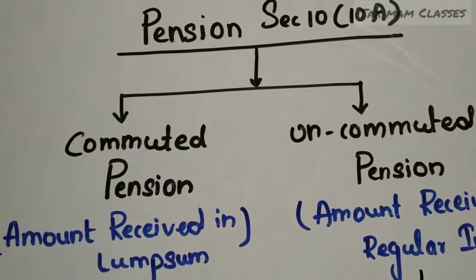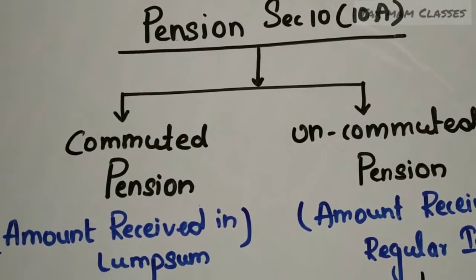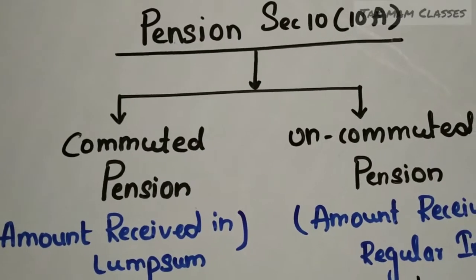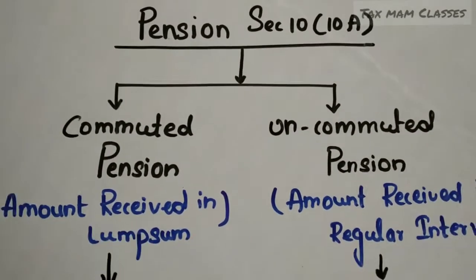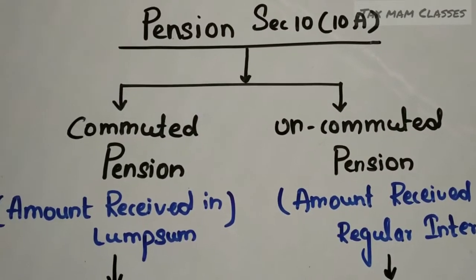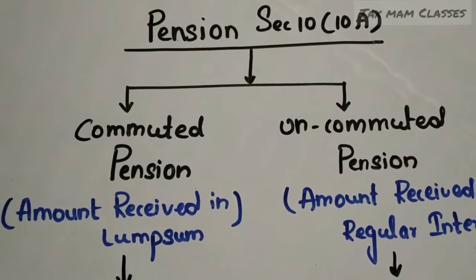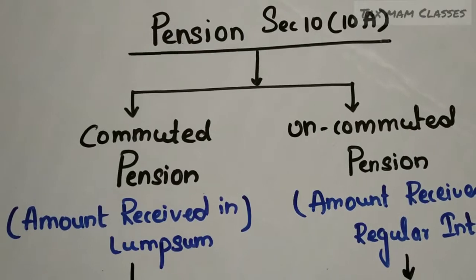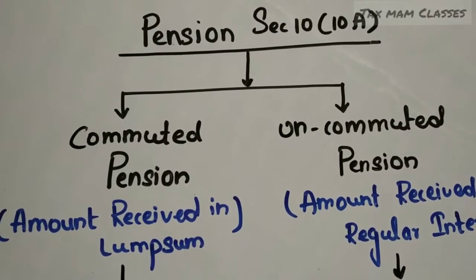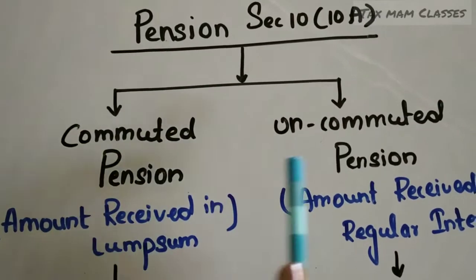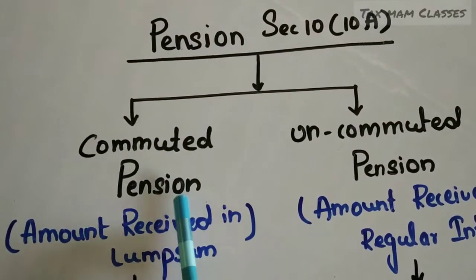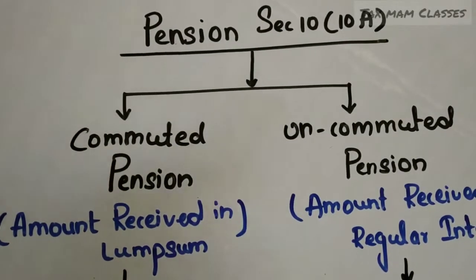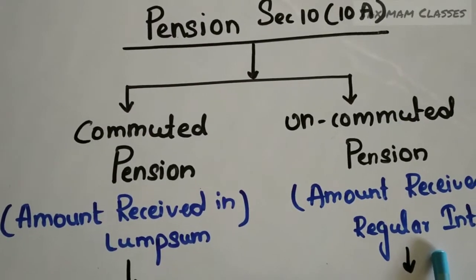In the last class we learned about gratuity, we saw the provisions and we did one example problem so that we understood the concept of gratuity. Then what is the difference between pension and gratuity? Gratuity is received on the eve of the retirement, whereas the pension is received for the past services rendered. That means after the retirement an employee will receive it. An employee can opt to receive the pension as a commuted pension or an uncommuted pension. What is a commuted pension? The amount he can receive in a lump sum, whereas an uncommuted pension means he receives the pension at regular intervals.